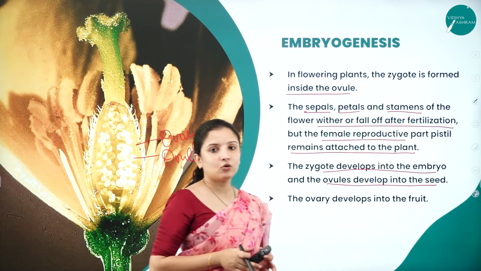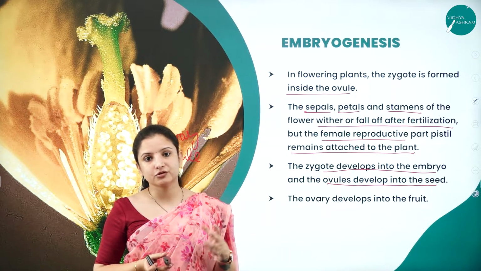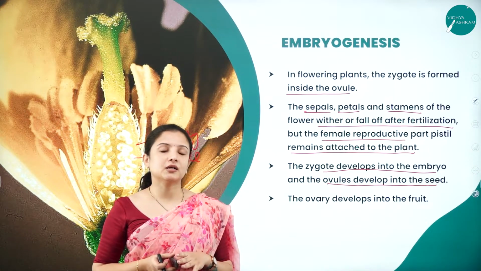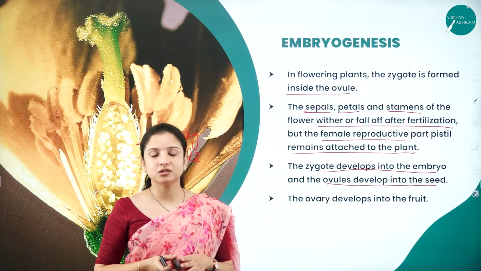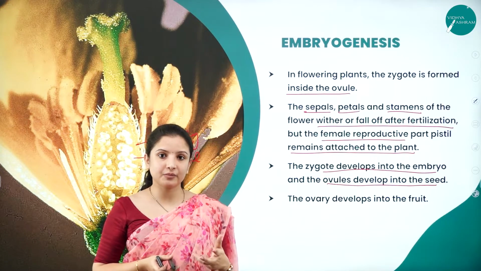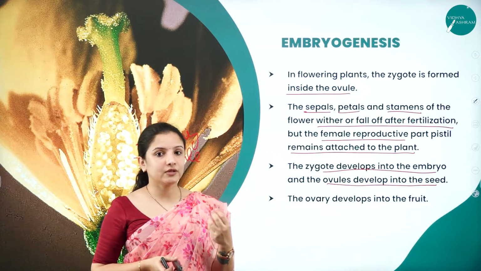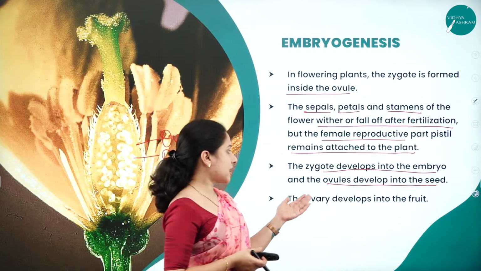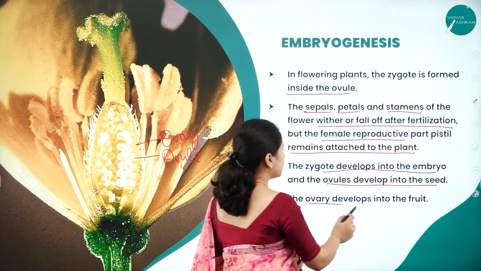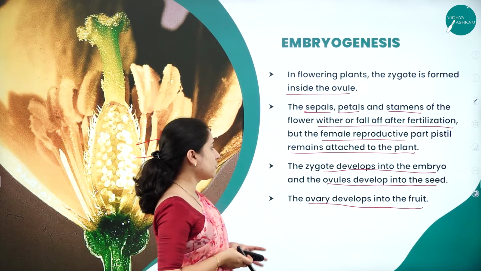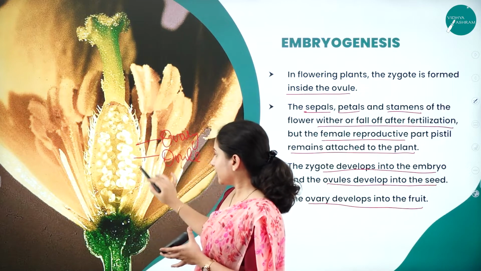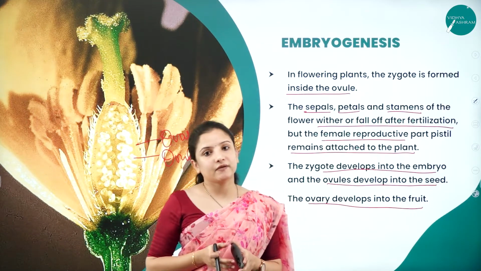Inside the embryo sac, the egg cell fusion will occur, wherein the fertilization process is a double fertilization or a triple syngamy process. All that you will study in the coming chapters. And the ovary will develop into the fruit. Zygote develops into the embryo, the ovules will develop into the seed, and the ovary part, that is the entire external part, will develop into the fruit.